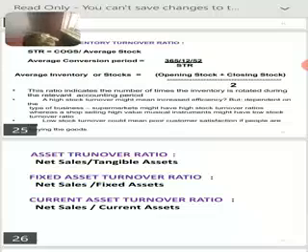Next comes debtor turnover ratio. Debtor turnover ratio is computed by credit sales divided by average debtor or closing debtor. The higher the debtor turnover ratio, the higher the cash flow for the company. Similarly, we have creditor turnover ratio. How to compute it? It should be computed by credit purchase divided by average creditor or closing creditor. The higher the turnover ratio, the faster we are paying the creditors, which means our goodwill is increasing.